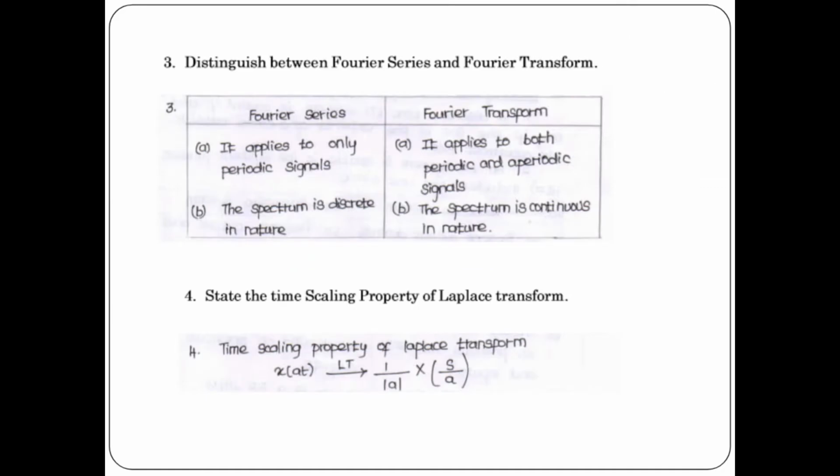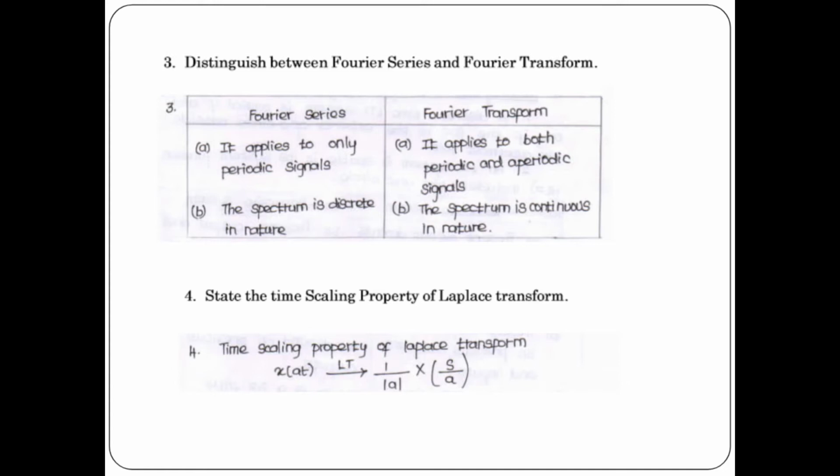Distinguish between Fourier series and Fourier transform. So you draw a tabular column and write Fourier series first of all, and in the second column you write Fourier transform. The first point, Fourier series can be applicable only for periodic signals, but Fourier transform can be applicable to both periodic and aperiodic signals.